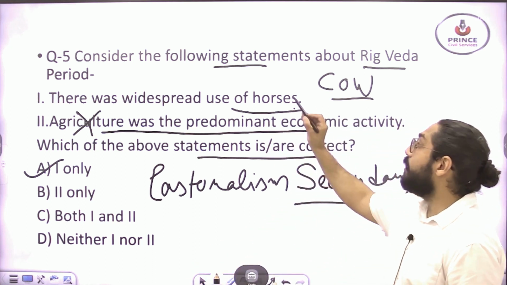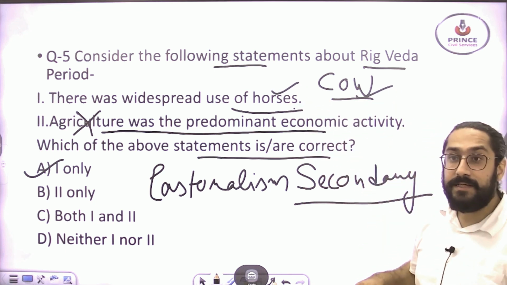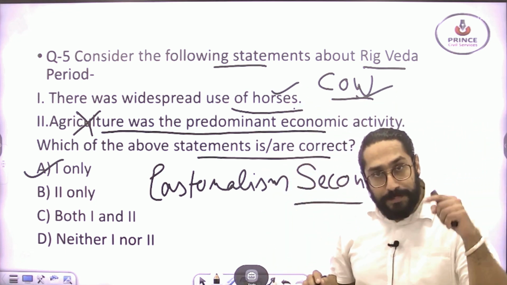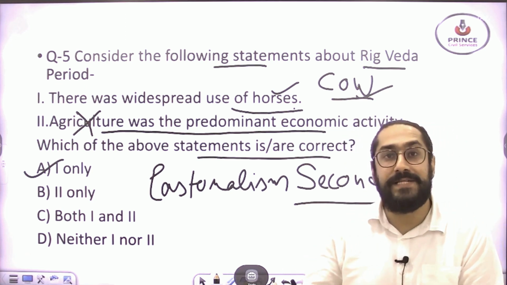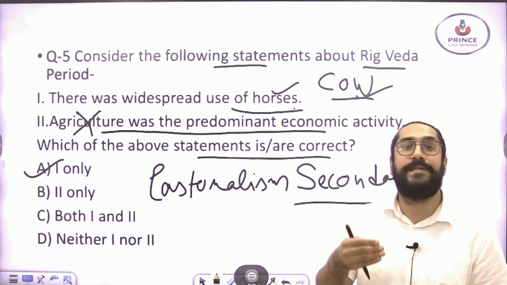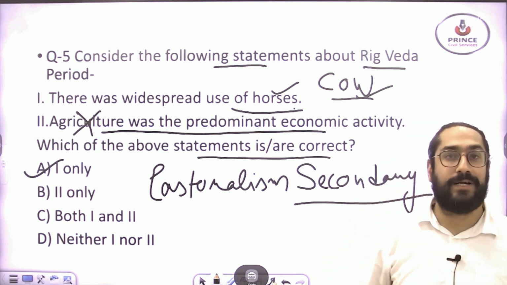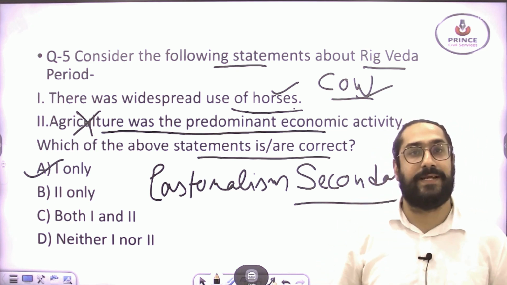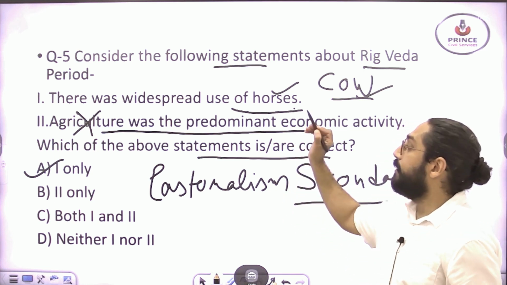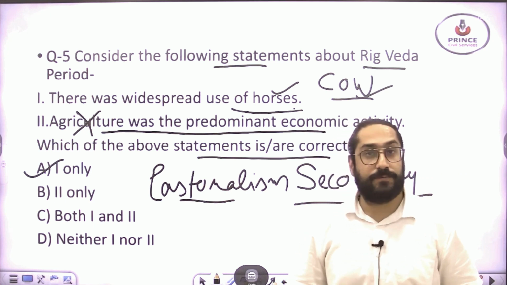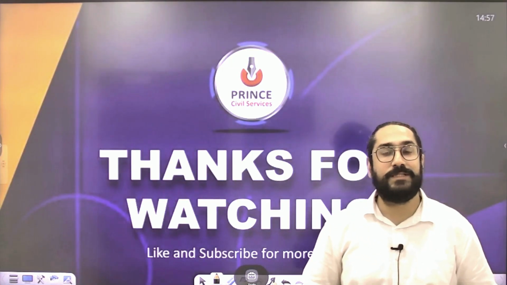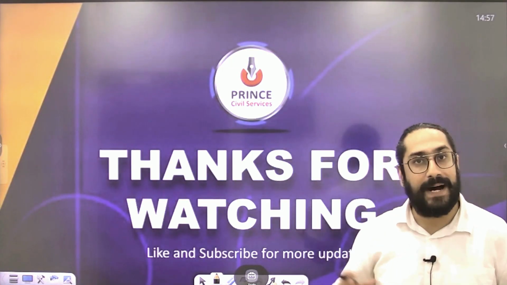So you know that horses and cows were there, and yes, agriculture was present, but it was not a predominant economic activity. Predominant means the most important, the primary, and so on. The primary and the most important activity during the Rig Veda period was pastoralism or cattle rearing. So the answer is A, that is, 1 only. So these were the questions from the Vedic Age, part number 4.